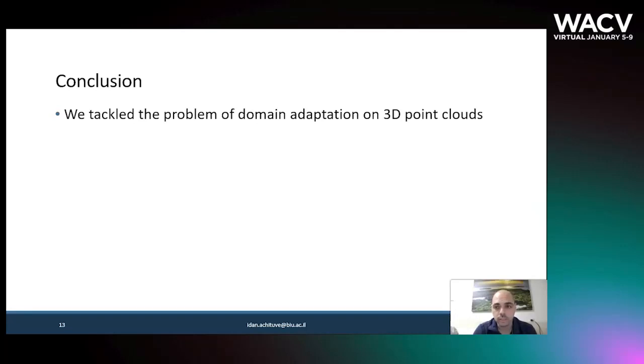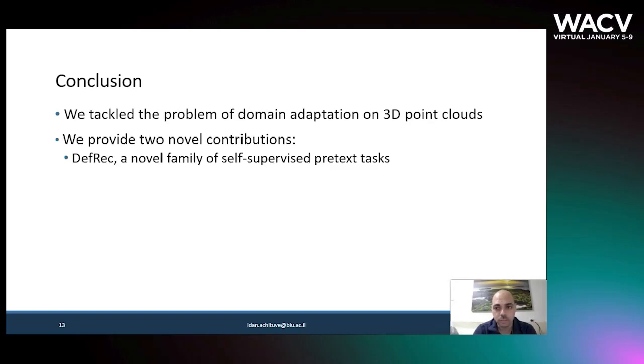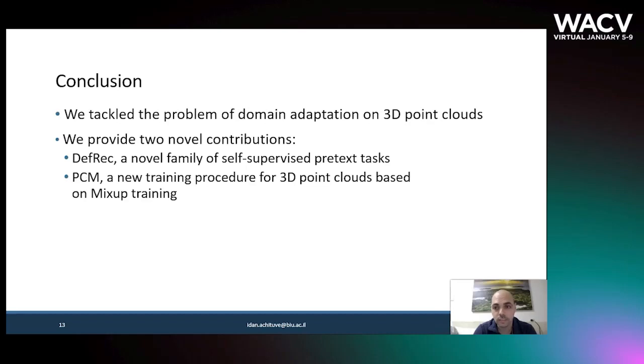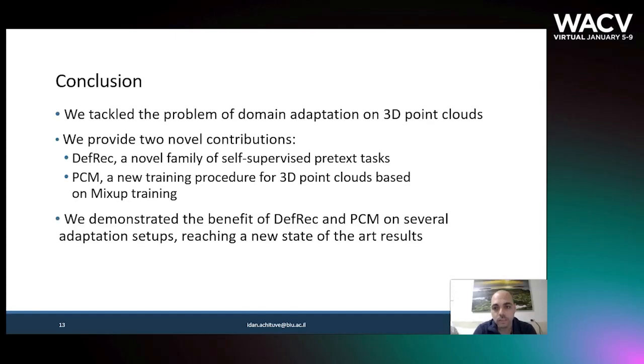To conclude, we tackle the problem of domain adaptation on 3D point clouds. We provide 2 novel contributions: DefRec, a novel family of self-supervised pretext tasks, and PCM, a new training procedure for 3D point clouds based on mixup training. We demonstrated the benefit of our method on several adaptation setups, reaching new state-of-the-art results.